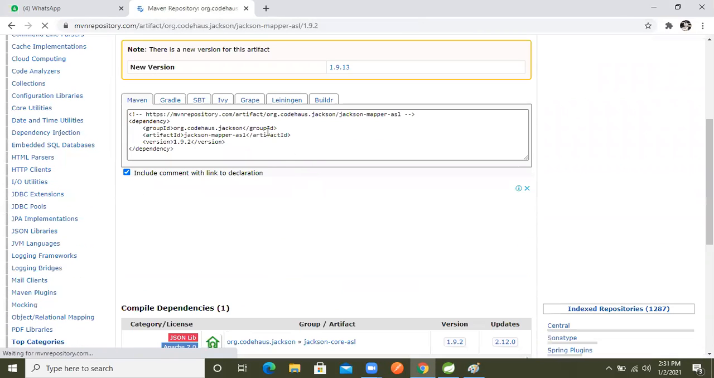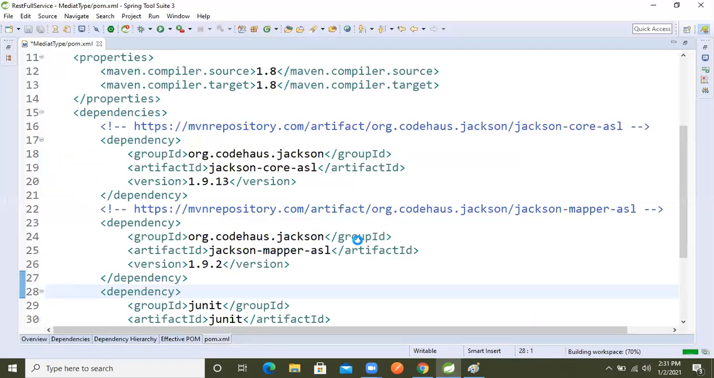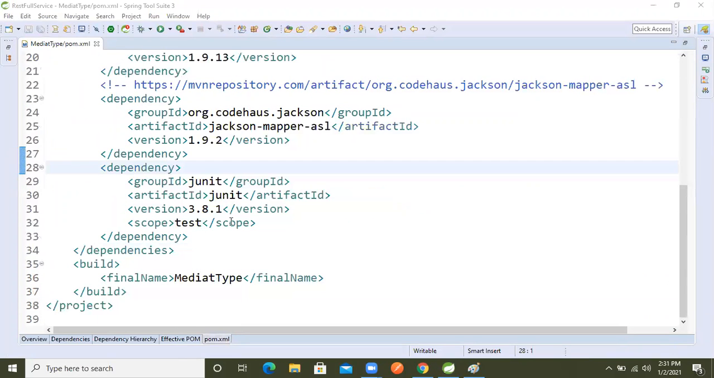Now what we will do now? Again we will copy it, right? Again we will copy it, and again we will go inside pom.xml, and we will paste it, right? After pasting, now again we have need, if we want to work on RESTful services, right?